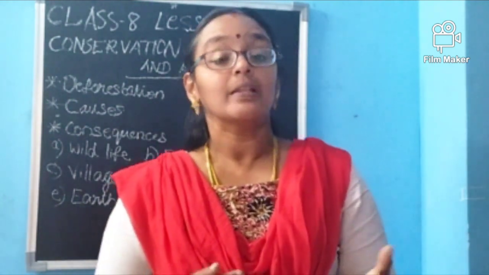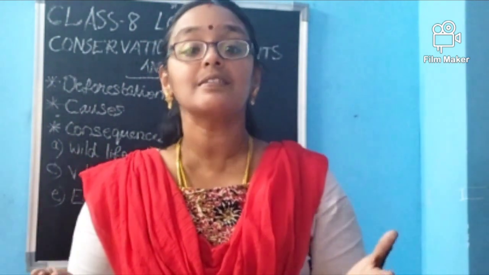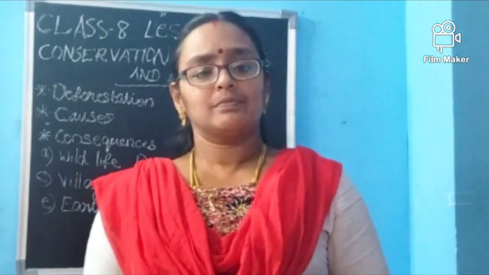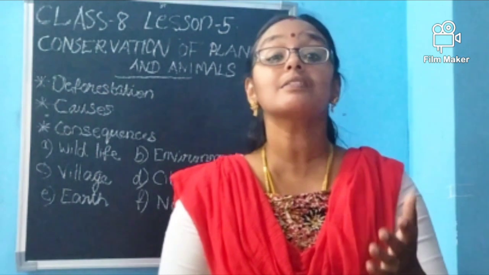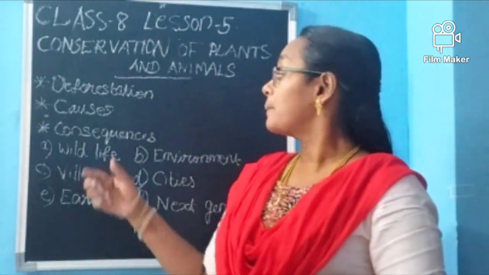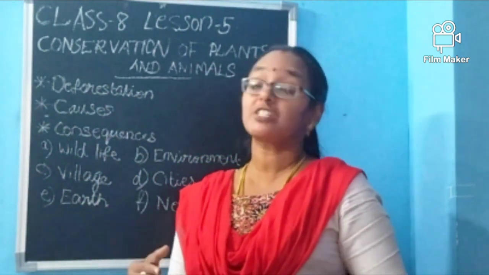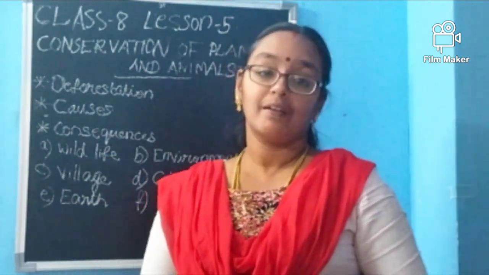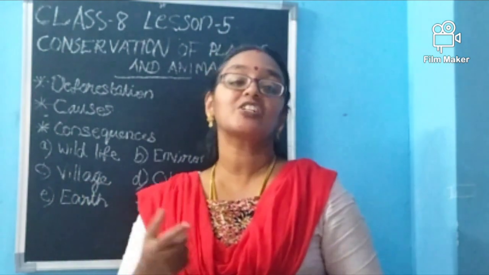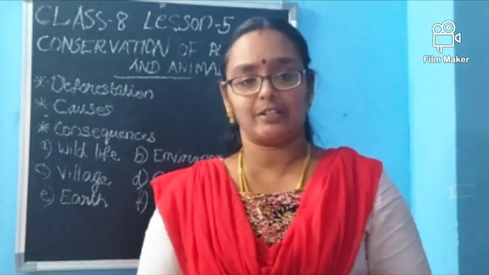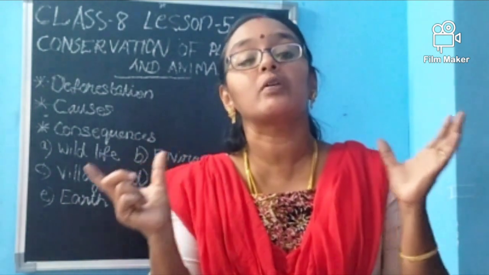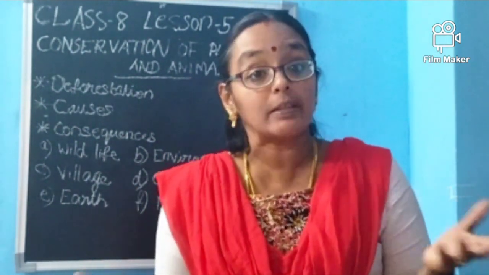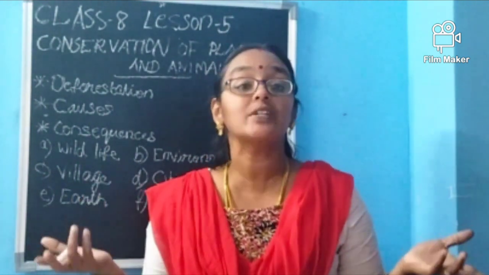But this deforestation results in great damage in everything. When the forest is cut down to a large extent, there are many consequences. It will affect many places. First one is wildlife. When deforestation happens, wildlife will be affected. For example, monkeys. Where do monkeys live? Monkeys live in trees. When the trees are cut down, where will the monkeys go? Their natural habitat will be lost.